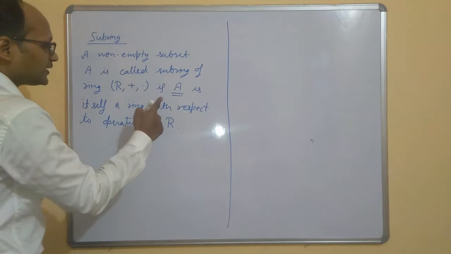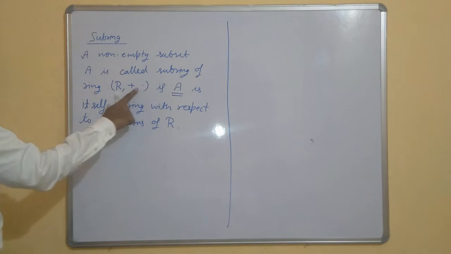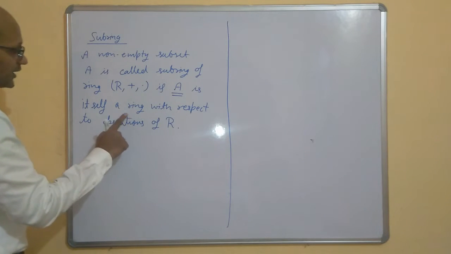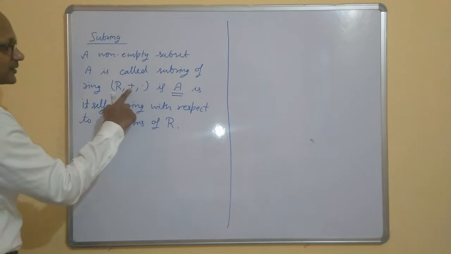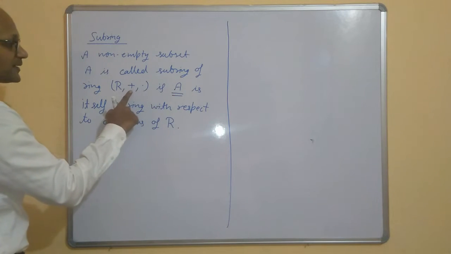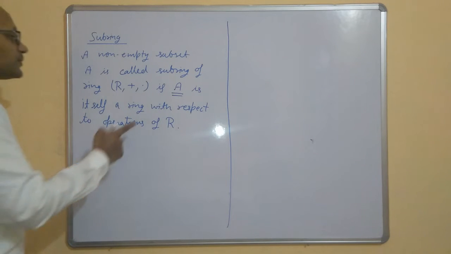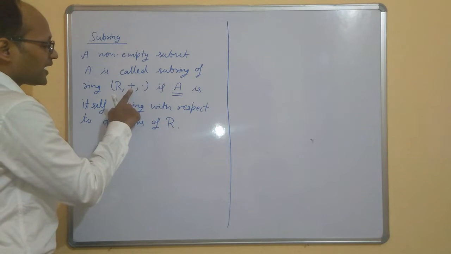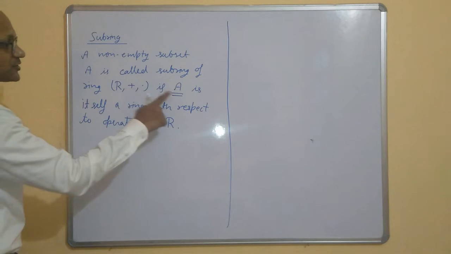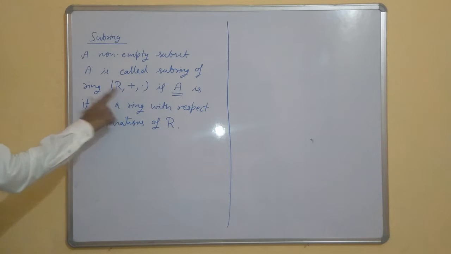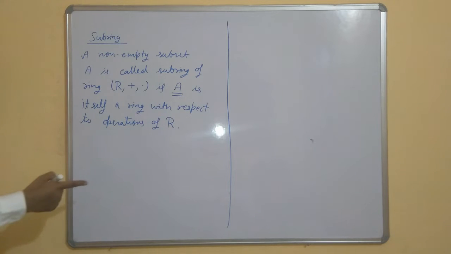We call it induced operation because an operation is a map from R cross R to R. As soon as we say A is a ring with respect to the operations of R, it means plus is also a map from A cross A to A, and dot is also a map from A cross A to A. So the operations on A are induced by the operations on R. Some books also write it as A is a ring with respect to the induced operations of R.